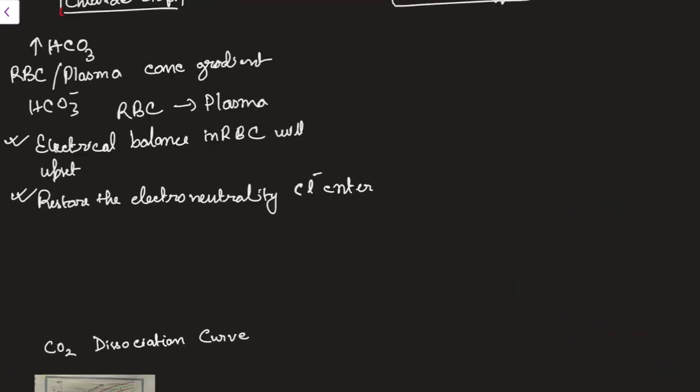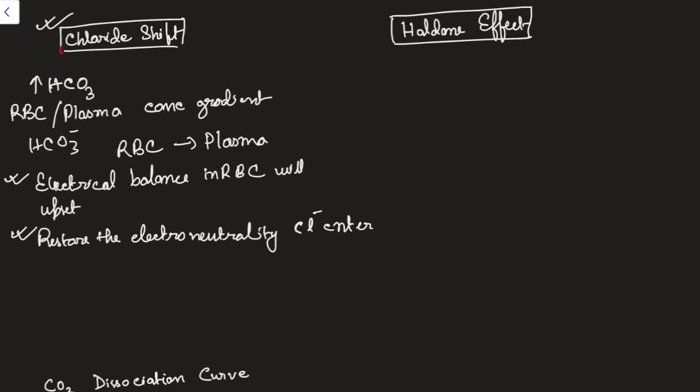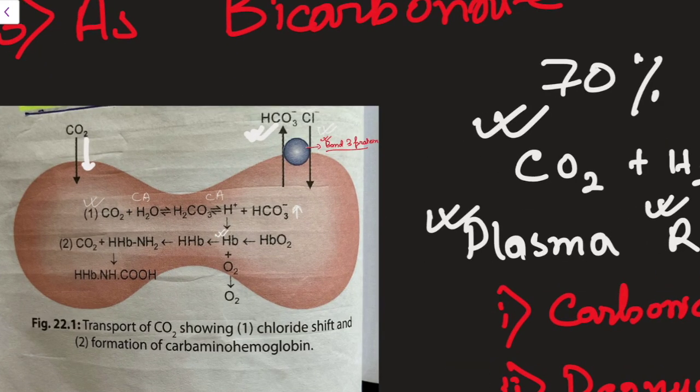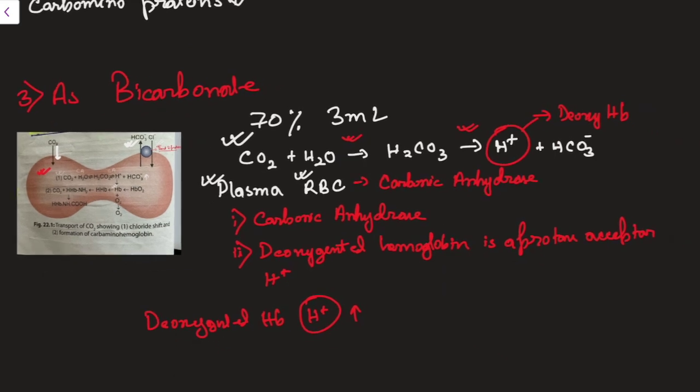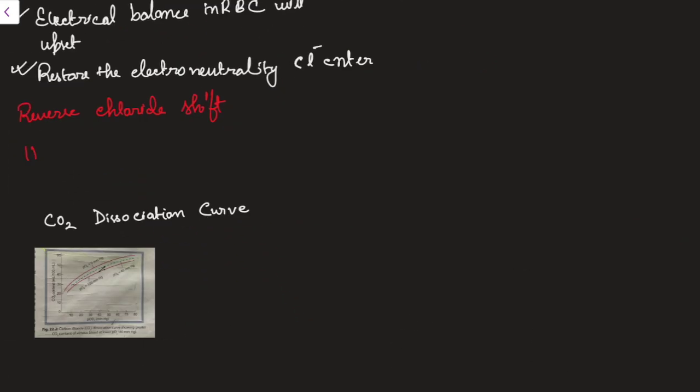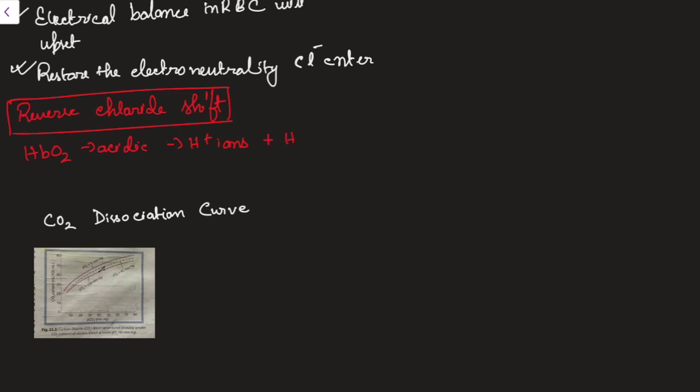Another thing, similarly, if chloride shift is there, there is also something called reverse chloride shift. Now, what is that? This full reaction, whatever is occurring in the RBCs, the reverse thing will occur in the lungs. In lungs, there is HbO2, as the hemoglobin is oxygenated. It is called oxyhemoglobin, and it is very acidic, and it will release the H plus ions inside the RBC. Now, these H plus ions will join with the HCO3 minus and form H2CO3, and this will break into CO2 and H2O. Just the same reaction in the opposite direction, and here also carbonic anhydrase will work.